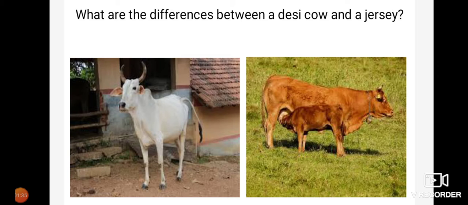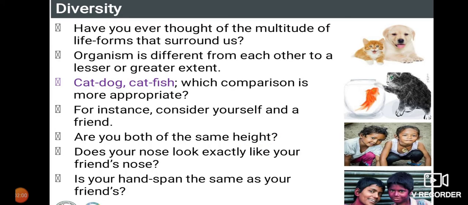We will be able to identify a Jersey cow in a crowd of Desi cows that don't look like each other. Here, what is the basis of our identification? It can be color, body structure, and even height. So all these changes make us able to identify a particular species of an organism. So diversity means the number of species of organisms on earth.